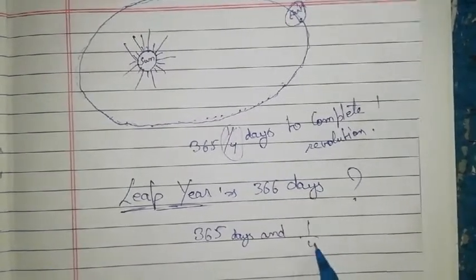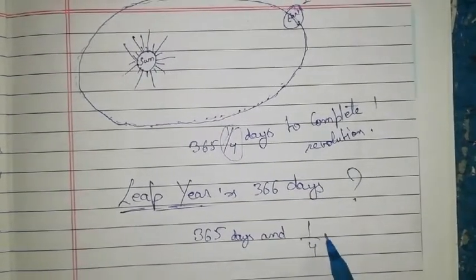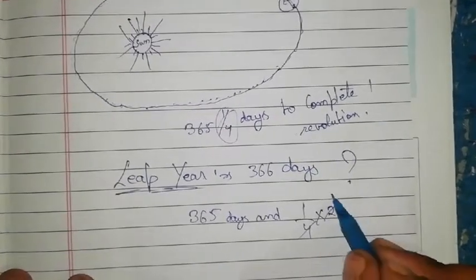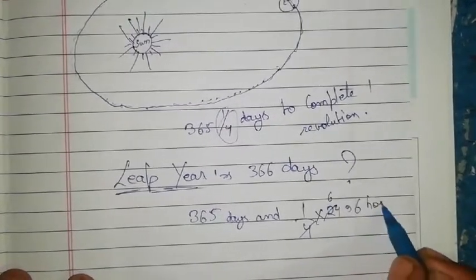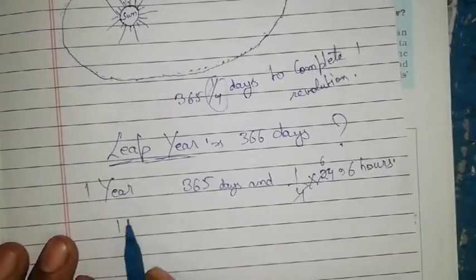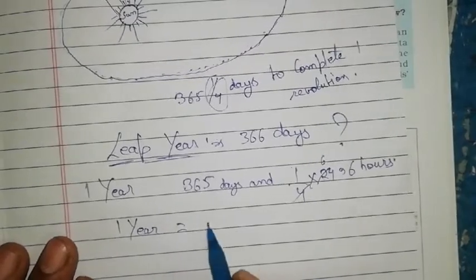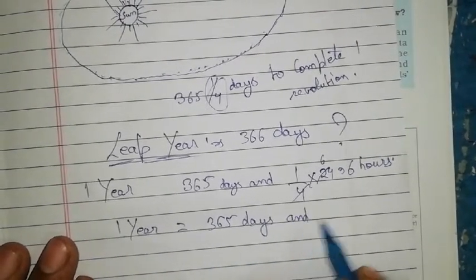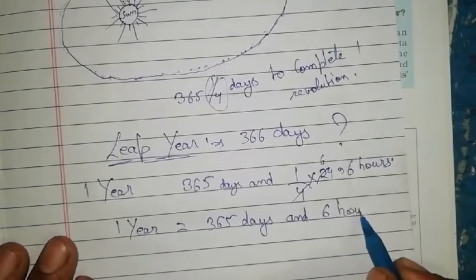In a day how many hours are there? 24. So this will give us 6 hours. It means 1 year is equal to 365 days and 6 hours.